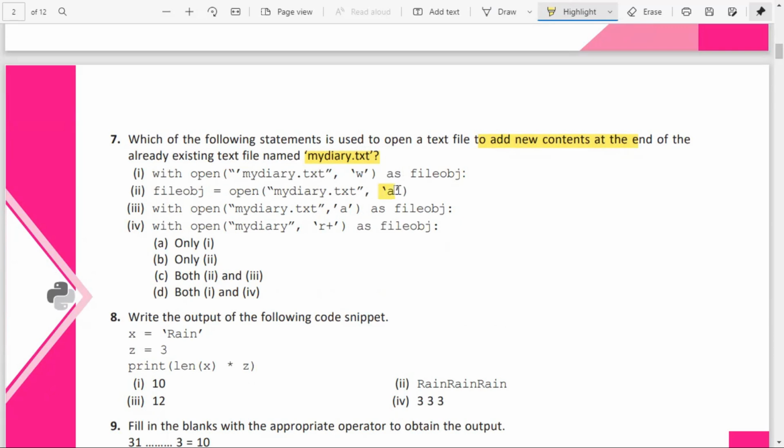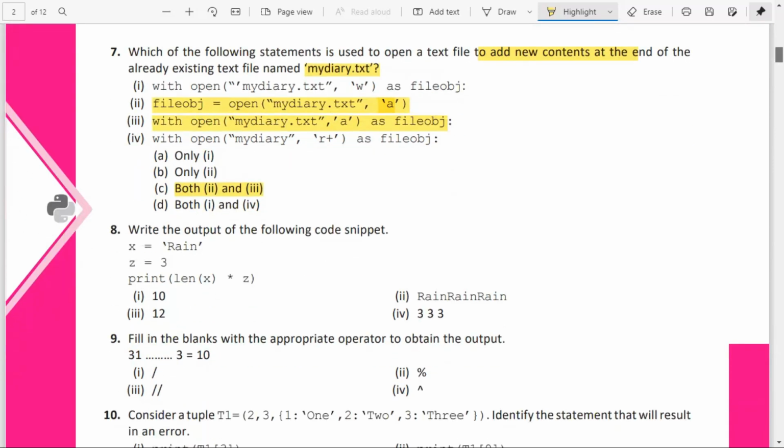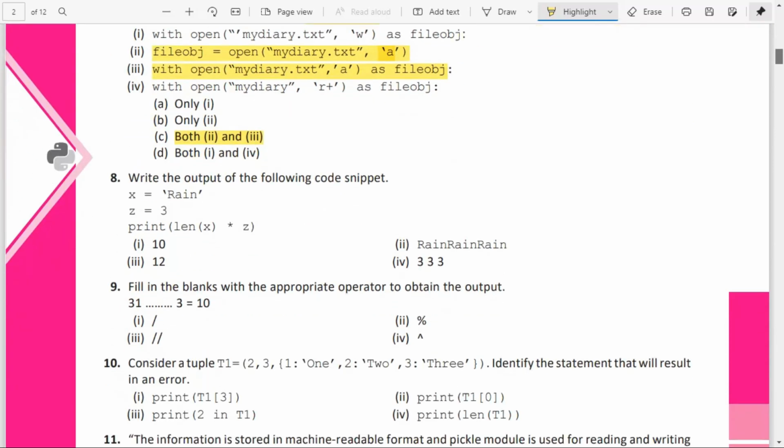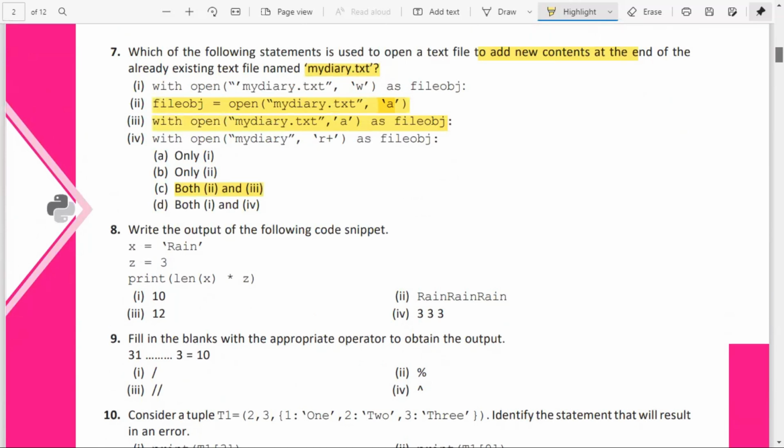Option 2 is in append mode, with the open method, and this one is with the with statement, isn't it? So both of these answers are correct, like 2 and 3 are in append mode. So these two options are correct, that is 2 and 3. Write mode means it is in the write mode, and r+ means reading and writing. That is not for the text file.